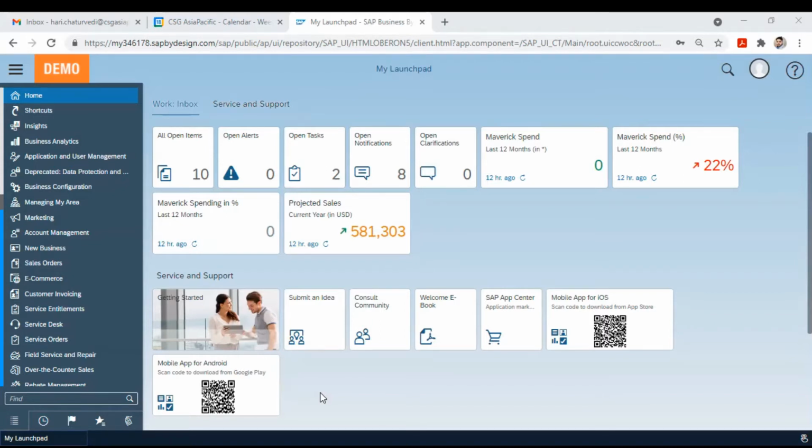SAP Business ByDesign has the capabilities of sourcing and contracting. Sourcing allows you and your company to plan and determine your long-term purchasing activity, and uses request for quotation (RFQ) and contract management processes to achieve long-term cost savings and improved service levels among chosen suppliers. Sourcing uses the RFQ process to enable you to identify and select suitable new suppliers and to identify and manage relationships with existing suppliers with the best price, in order to meet the routine purchasing requirements of your company, right?